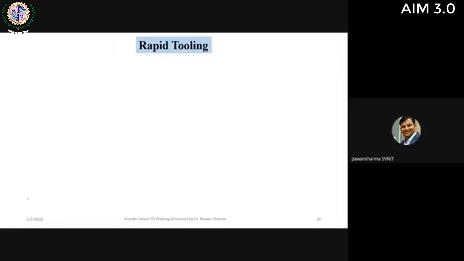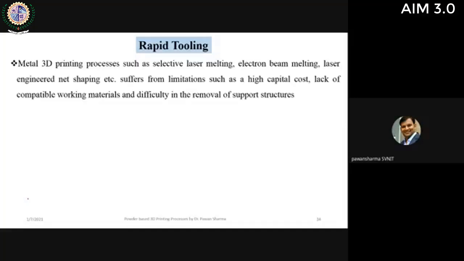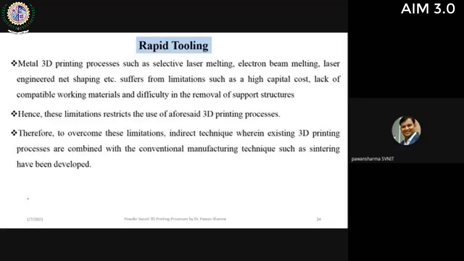So all the technologies that I have discussed till now are direct manufacturing techniques. Most metal 3D printing techniques like SLM, electron beam and LENS suffer from certain limitations like high capital cost, lack of compatible working materials, and difficulty in support structure removal. Therefore, to overcome these limitations, researchers have developed rapid tooling techniques.